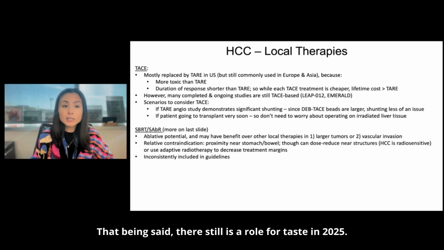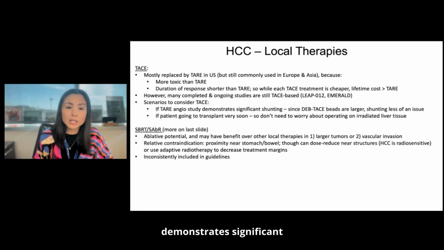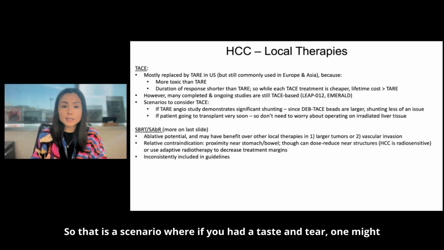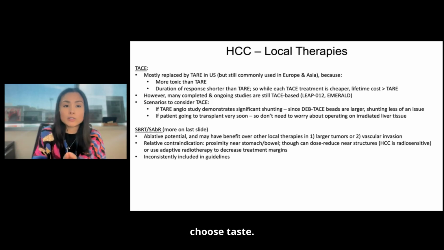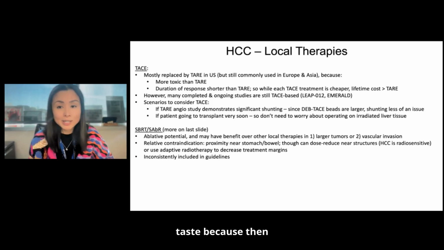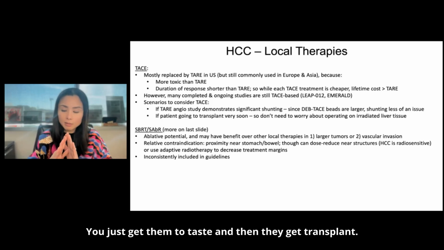That being said, there still is a role for TACE in 2025, and a couple of scenarios to consider it are if the TARE study demonstrates significant shunting. Since DEB-TACE beads are larger, shunting is less of an issue, so that is a scenario where if you had a TACE and TARE, one might choose TACE. Also, if a patient is going to transplant very soon, some folks prefer TACE because then you don't need to worry about operating on irradiated liver. You just get them to TACE and then they get transplant.